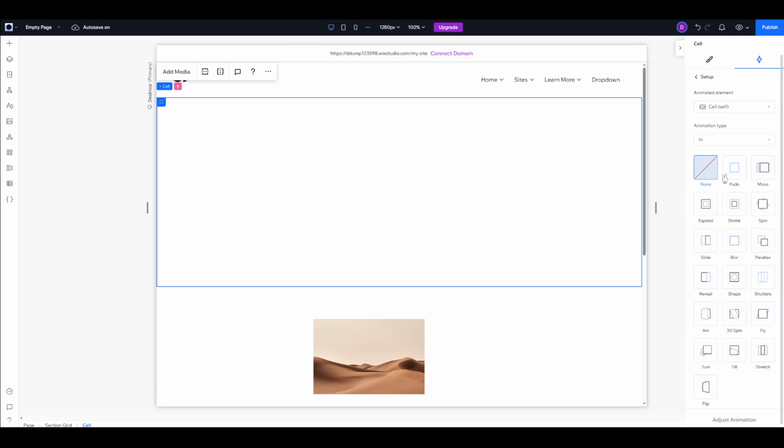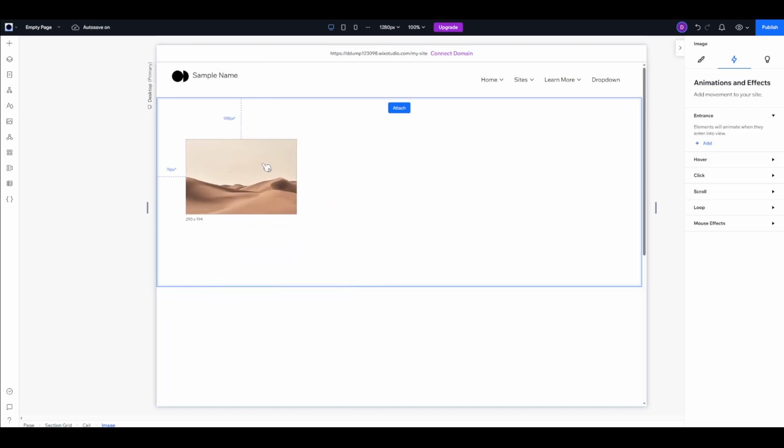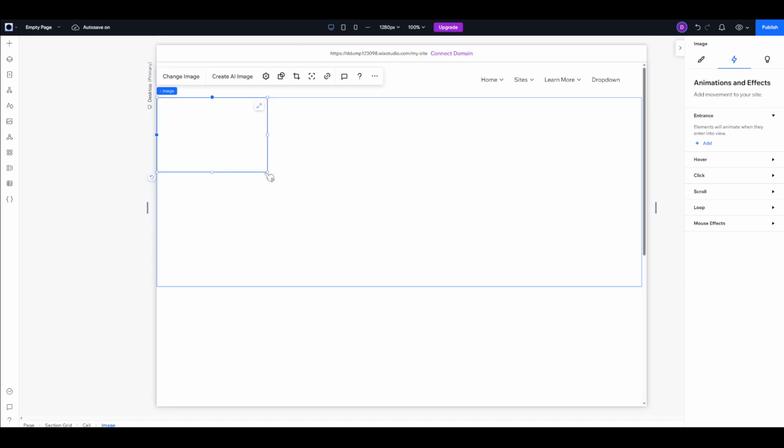Under the Scroll section, you'll find the Parallax option. By clicking on it, you've effectively enabled the parallax effect for that particular element. What's great about this is that you've essentially added a layer of interactivity with just a few clicks. No coding required. It's a simple yet powerful tool to create an engaging user experience on your site.